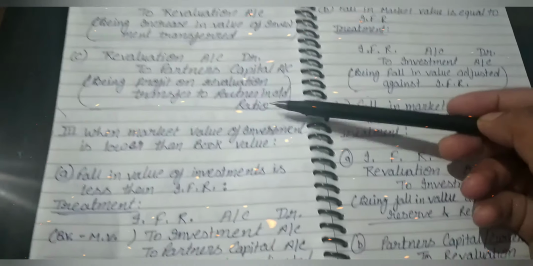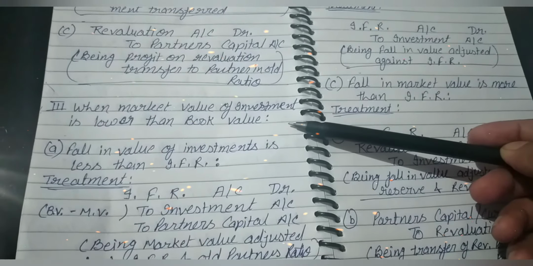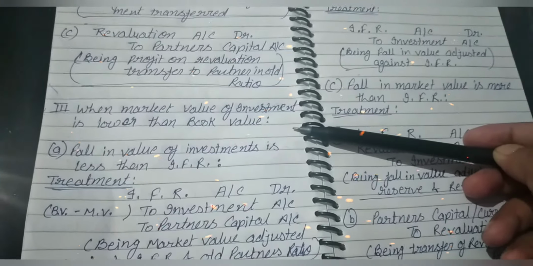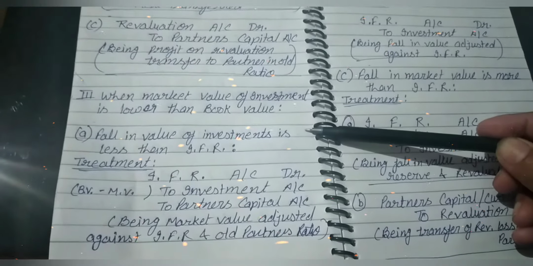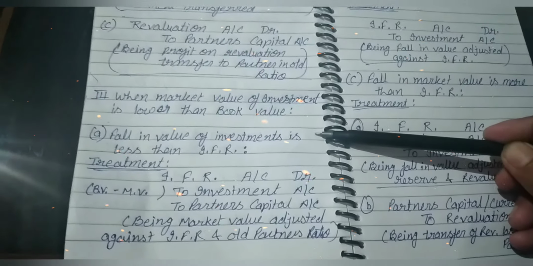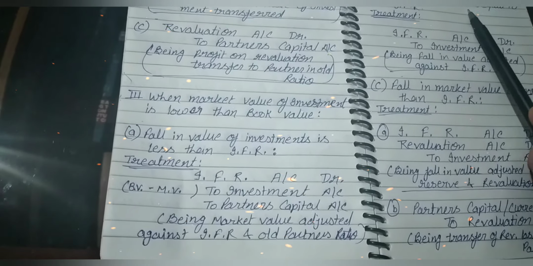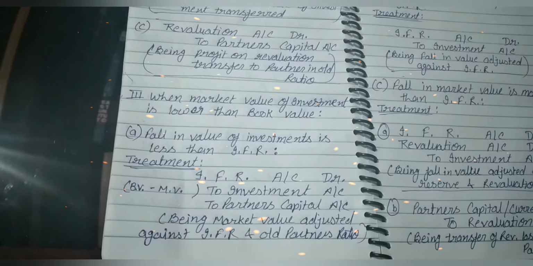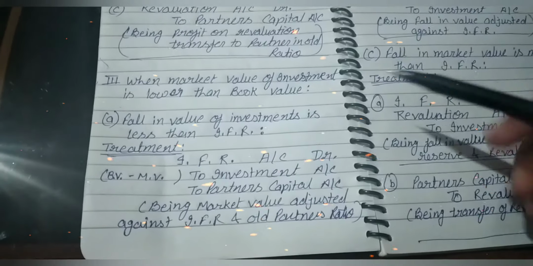Next, when the market value of investment is lower than the book value, that is case 3. It means the market value has fallen. The fall in the value of investment may be less than the IFR, equal to the IFR, or more than the IFR.